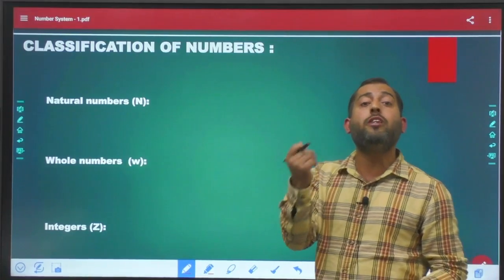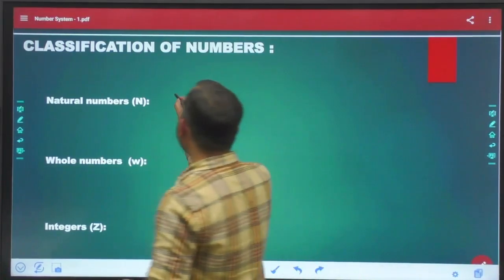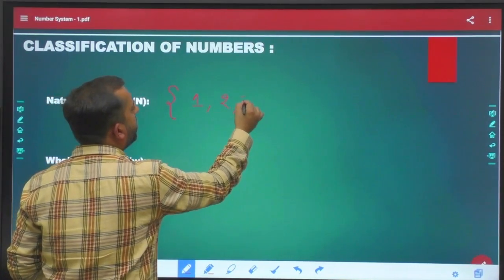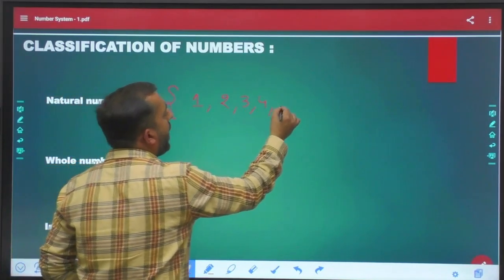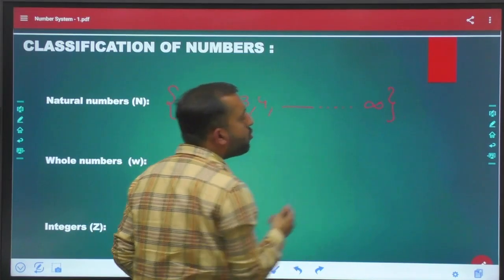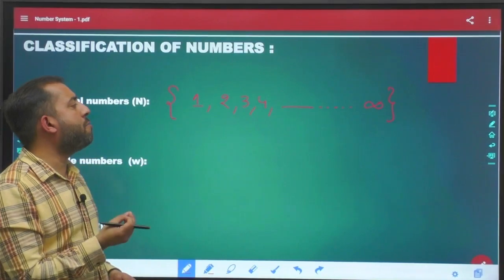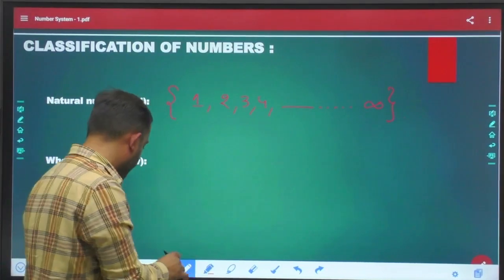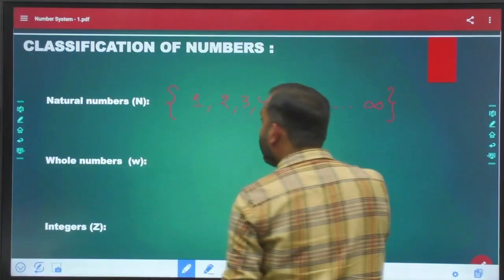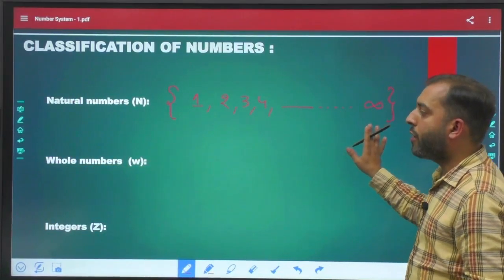So all counting numbers are natural numbers, starting from 1, then 2, then 3, then 4, and this goes on till infinity. I hope this is visible to all. Yes, technical team, is it visible? 1, 2, 3, 4.